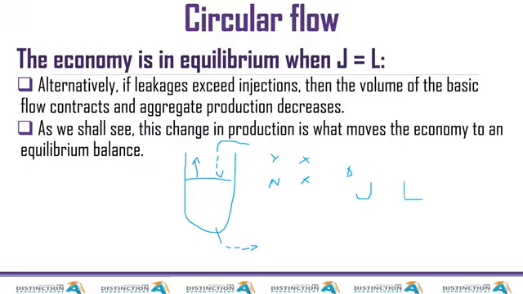So we have three scenarios here. I'll try to write them down here. When these two are equal, then it stays the same. When injection, the water that is coming in, is equal to the water that is going out, nothing happens to the level of the water. So this here is our economy, if I may say, and this here is our injection, and this here is our leakage.